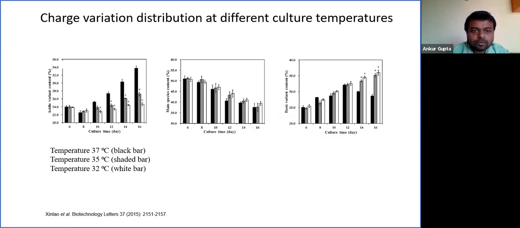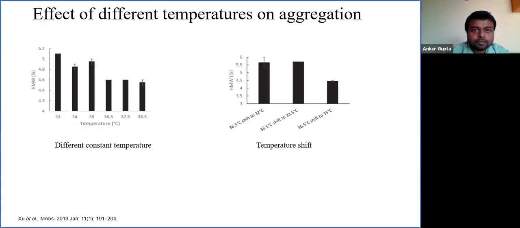Now we are going to look at the effect of temperature on aggregation. These are two sets of experiments conducted at different temperatures, and two different strategies were evaluated. In the first experiment, the culture was run at different temperatures.